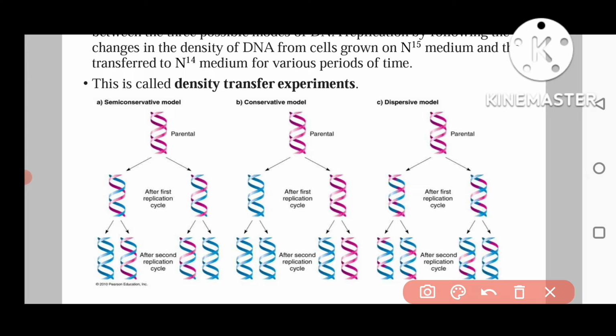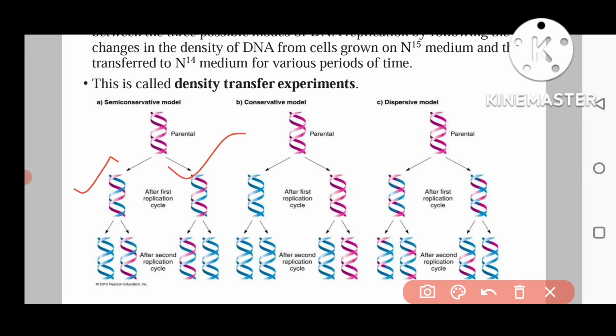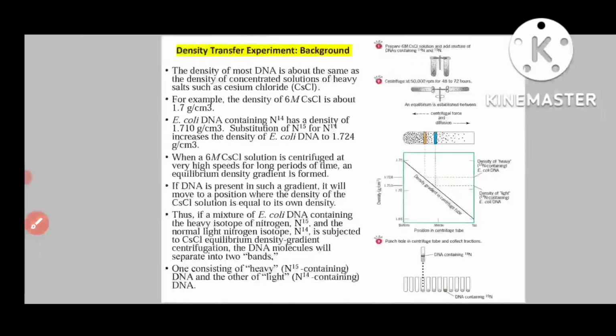So this is semi-conservative, meaning of the newly synthesized two DNA molecules, in each one strand is old and one is newly synthesized. And here also one is the older strand, and the blue color shows the newly synthesized strand. So that's why it is semi-conservative, meaning half has been conserved from the previous generation. By their experiment, they showed that this is the actual mode of DNA replication.